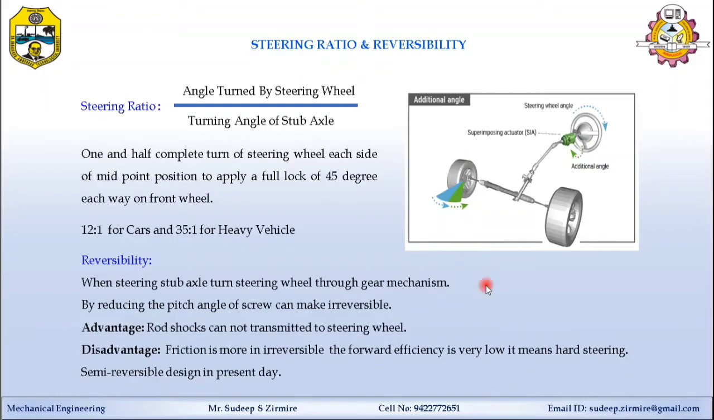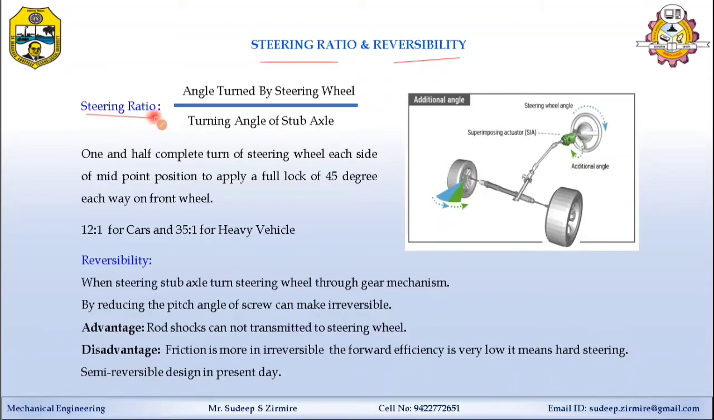Here we are going to learn the topic steering ratio and reversibility. Before going to this point, you can see this figure. This is the steering wheel giving the rotation about the axis, then the steering gear, then the steering rod. Here you can see the steering gear arrangement. Then it goes to the tie rod and the tie rod to the stub axle. On this stub axle, the tire and wheel assembly is mounted, and it is pivoted at the king pin point, KPI point, and rotates about this point. Here you can see the turning of the wheel.